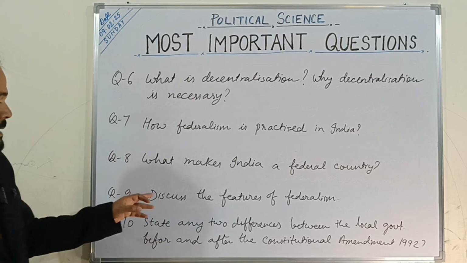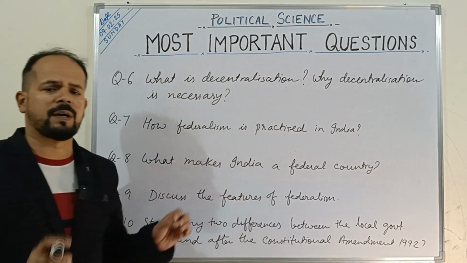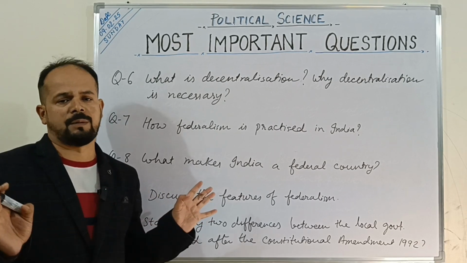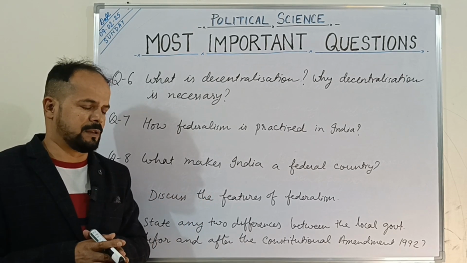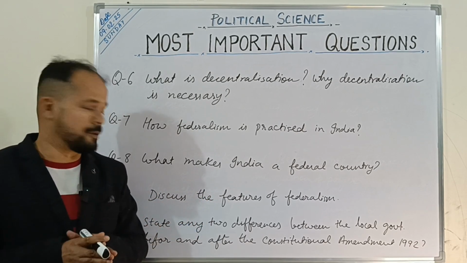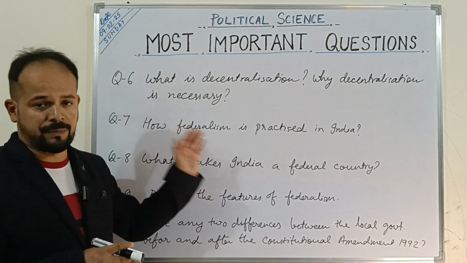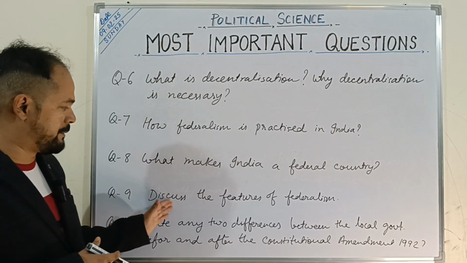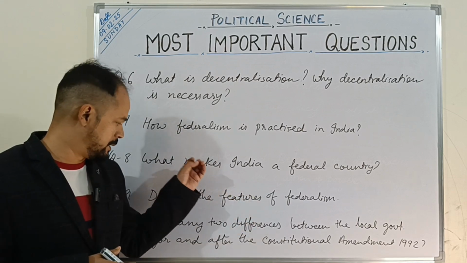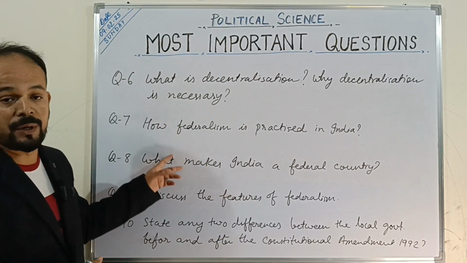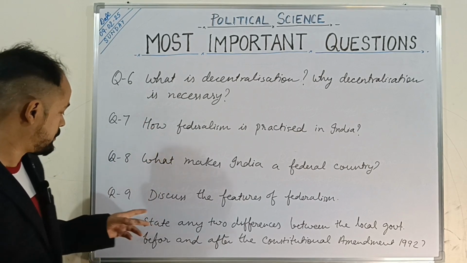Question number 9: discuss the features of federalism. Yes, a very important and basic question, very, very important, I'm telling you. From my experience I can tell you, this is just the ABC of this chapter, the chapter on federalism. So discuss the features of federalism. You have to study it so that you would be able to answer the other two important questions also.